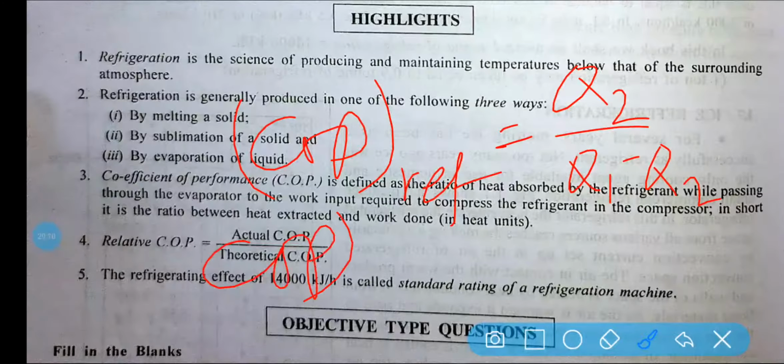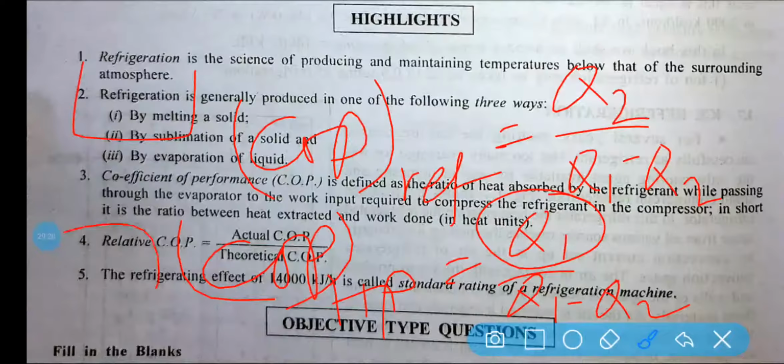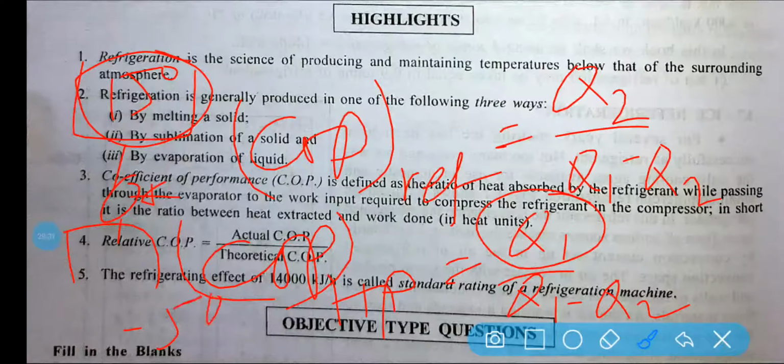But in case of a heat pump, it is equal to Q1 by Q1 minus Q2, because the desired effect is Q1. In the higher temperature reservoir, the system temperature is 15 degrees centigrade and the surrounding temperature is minus 5 degrees centigrade. Even so, we have to inject some heat into the system, so the effect is Q1 here.